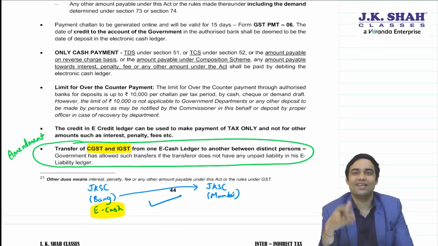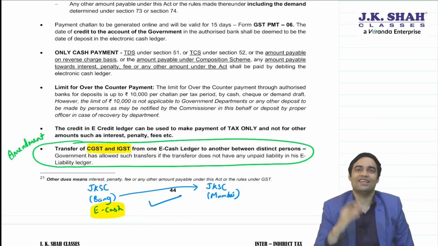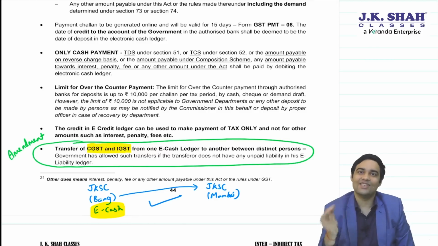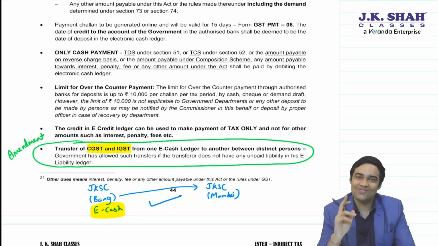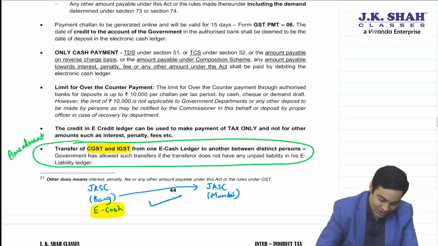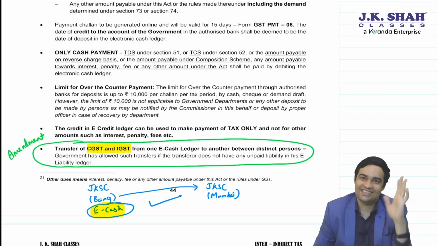Then the government is saying first you pay your liability, then help others. The government is very clear that you can transfer money from one ledger to another only when you don't have a liability payable. So JKSC Bangalore can transfer e-cash balance only when they don't have any liability in their own account at that point of time. Sir, what about e-credit transfer, sir? People, don't forget that all these facilities are only there for e-cash, not for e-credit ledger.